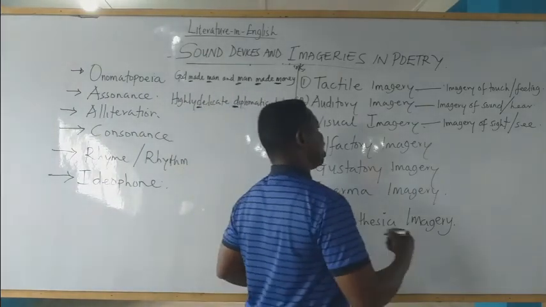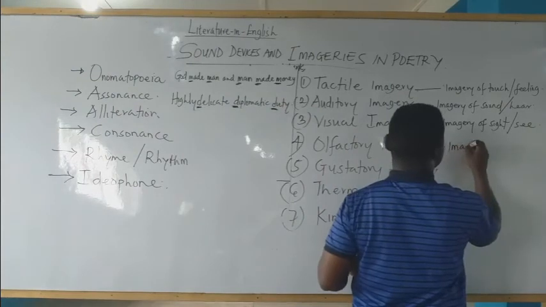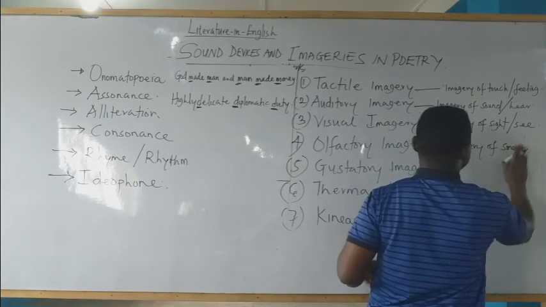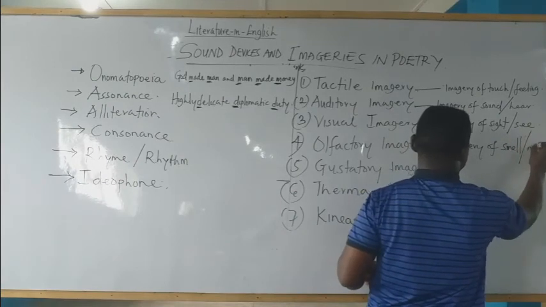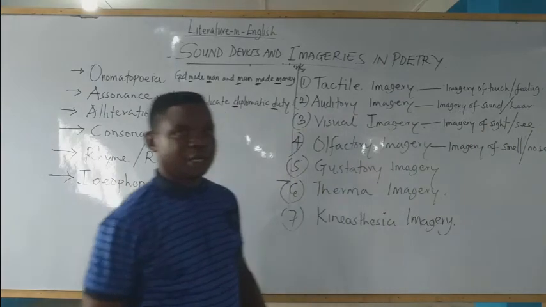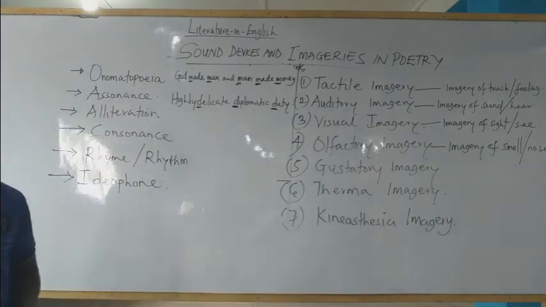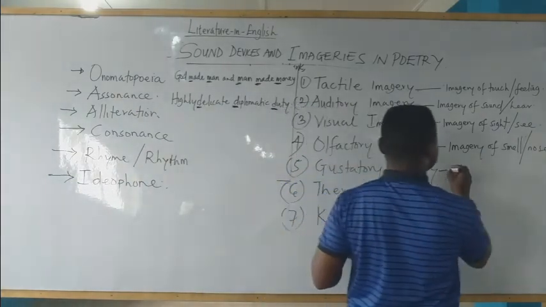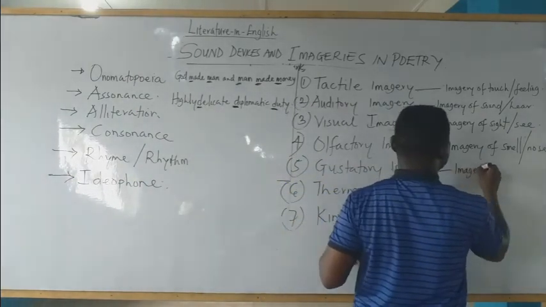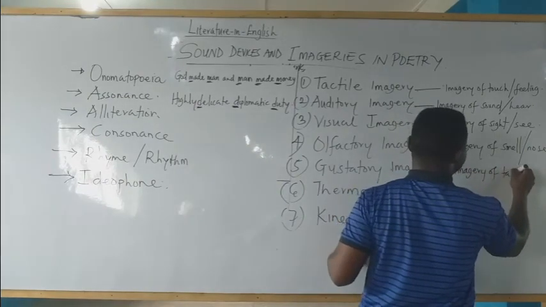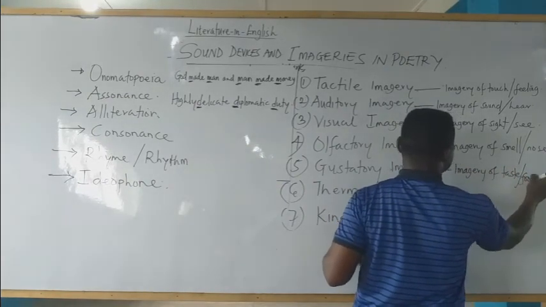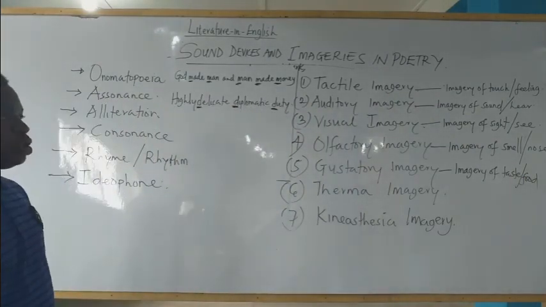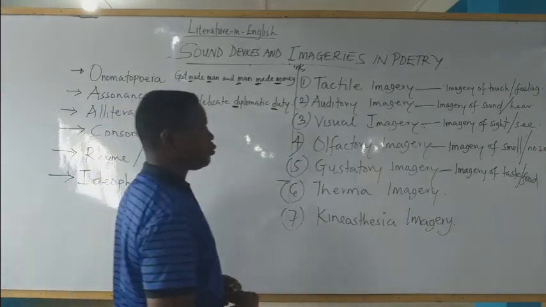Olfactory imagery has to do with the imagery of smell. Which organ is used for that? The nose. Imagery of smell is called olfactory imagery. Then next, we have gustatory imagery. Gustatory imagery has to do with the imagery of taste, the taste of food. Imagery of taste of food is gustatory.